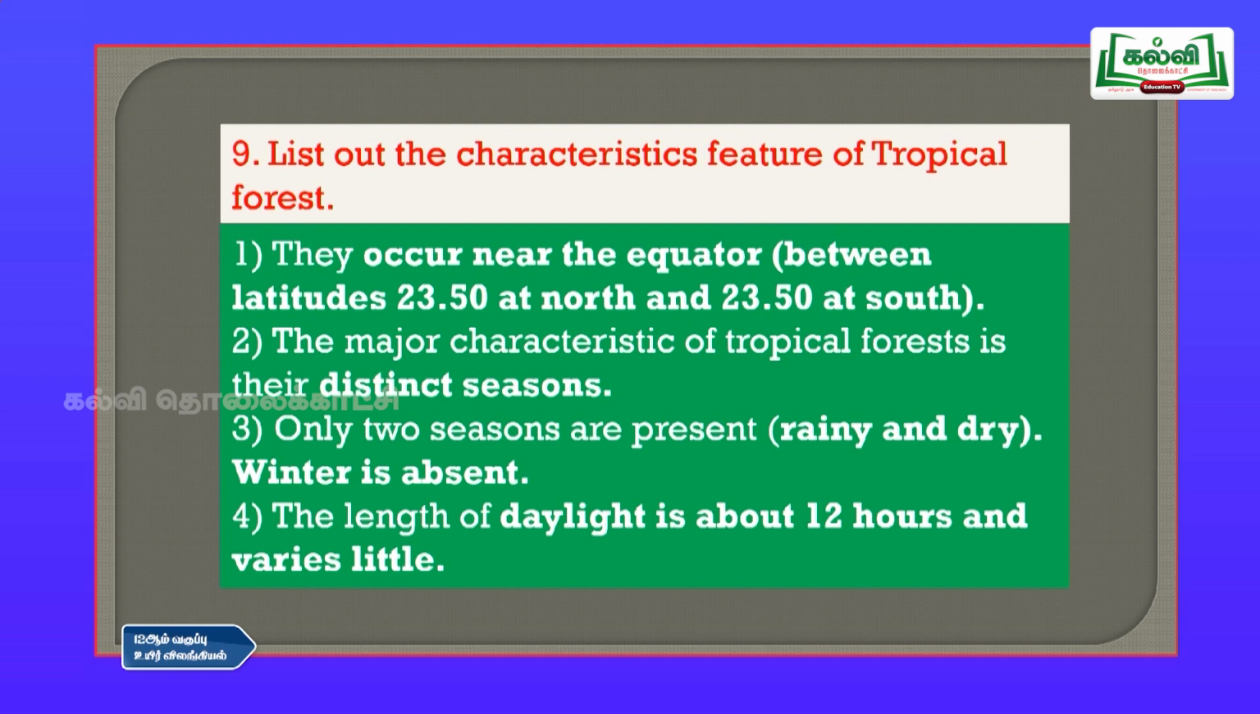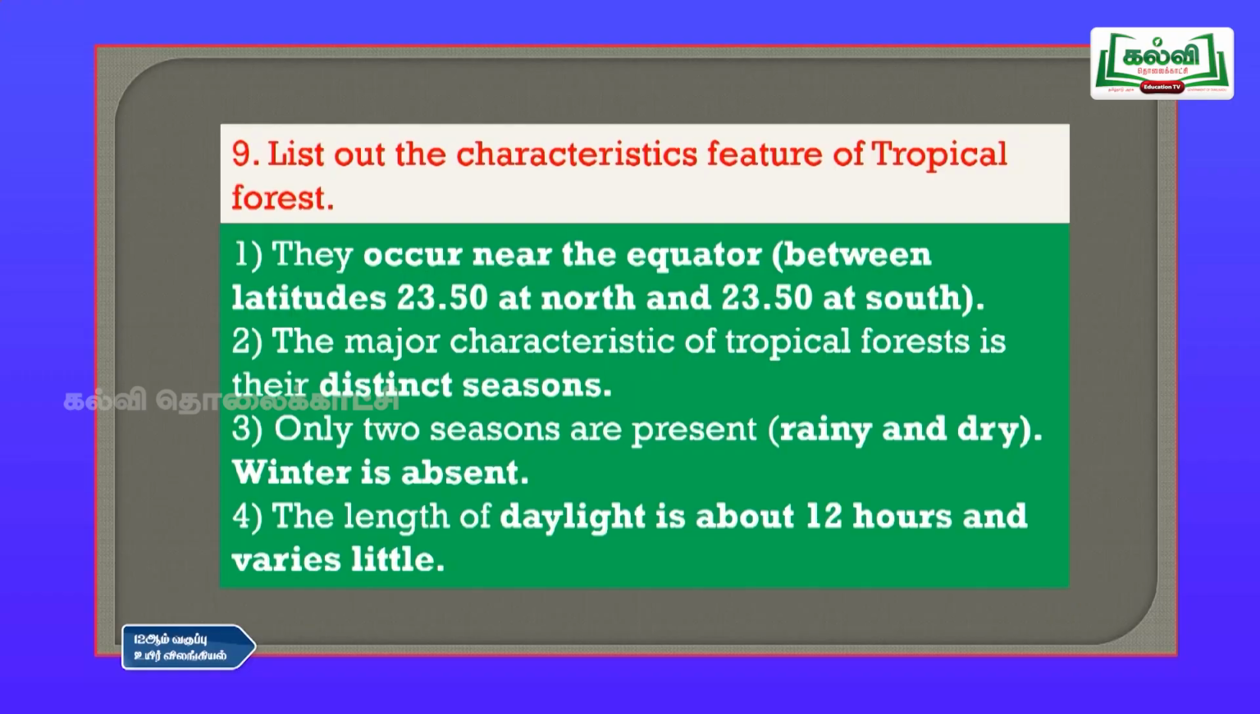Our India lies in that tropical region. So, we do not feel much cold in those places. Even though it is going to be winter season now, we do not feel that much cold because we are in the tropical region. And the length of the daylight is about 12 hours and varies a little. So, you will be having complete 12 hours of daylight in these places.